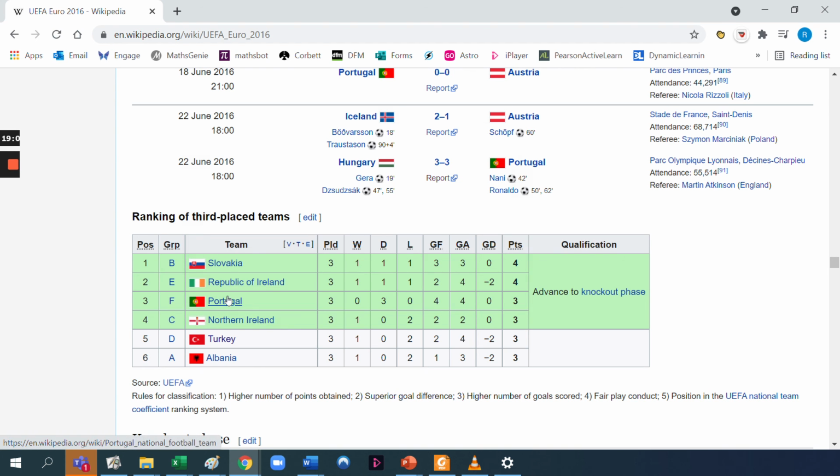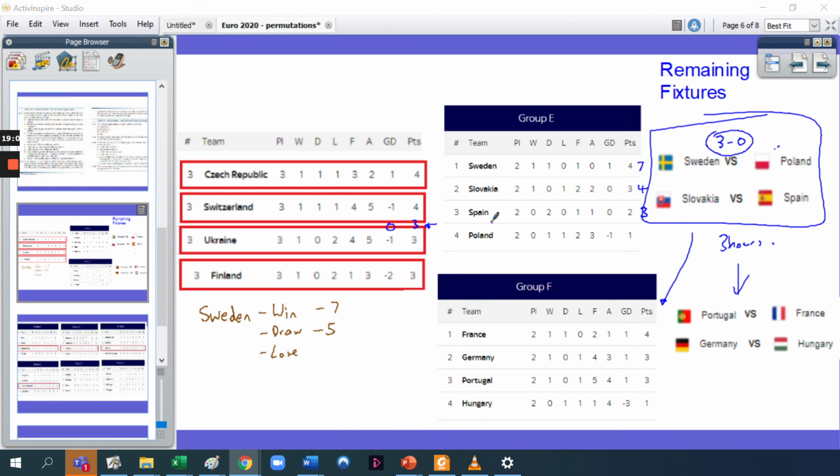Republic of Ireland went through, Portugal. These Group E and F teams, like over here, do they have an advantage? And is that fair? So, yeah, something for you to have a think about, and maybe UEFA and so on to have a think about before they come up with the other tournaments, because the way that teams are allocated into these groups is done at random. And also, another thing of interest is, as I briefly mentioned earlier, how it's determined that the winners of one group will play, in some cases, a third place team, or they'll play a second place team in another group in some circumstances as well.